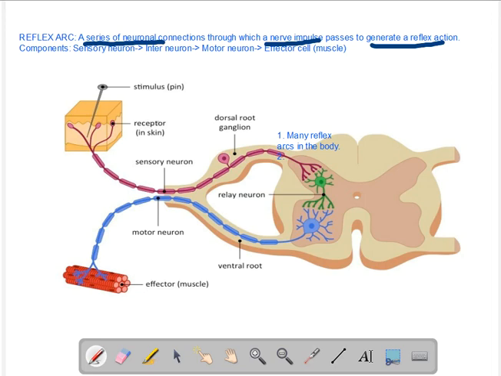Now in this particular case, the receptor in the skin that is involved is a baroreceptor. Baro means pressure, so this sensory neuron is a pressure sensing neuron. It detects small changes in pressure which do not stimulate the reflex arc. If you are simply touching the skin of a person, there will be no reflex action. However, when the stimulus is too strong, for example in the case of a pinprick or touching a hot pan, the baroreceptor will be activated, it will be stimulated, and receptor cells are sensory neurons.